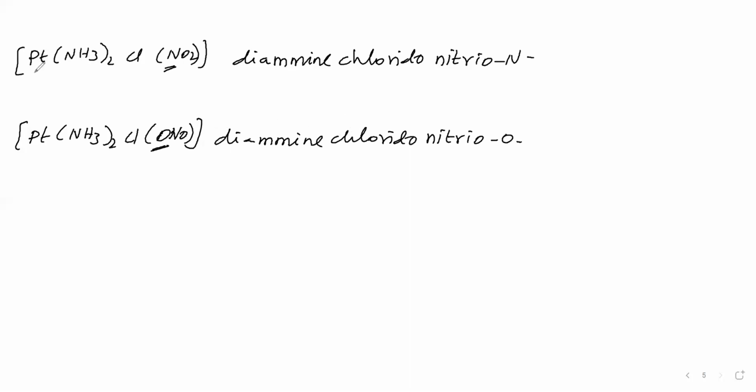So then platinum, the central metal name we can say as it is, platinum, because the complex is a neutral complex. Then say the oxidation number of platinum. Oxidation number of platinum is +2, because NO2 minus is an anionic ligand with a negative charge, and Cl minus is also there. So platinum oxidation number is +2.